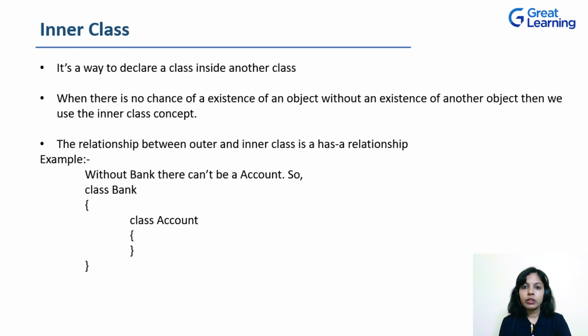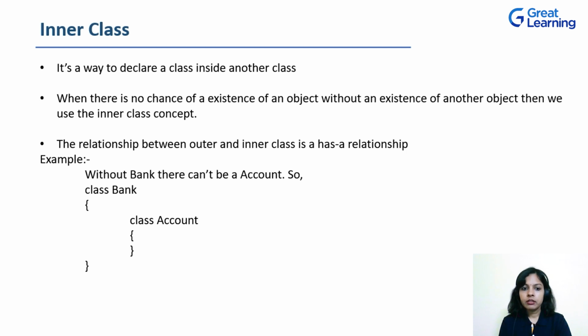The relationship between the outer class and the inner class should be a has-a relationship, because the outer class contains or has the inner class. Let's see an example over here. Without a bank, there can't be an account. Is it possible in the real world that there exists a bank account without a bank? No, right? So there has to be a bank for an account to exist. So there is a has-a relationship. Bank has an account. So here, bank will be the outer class and account will be the inner class.